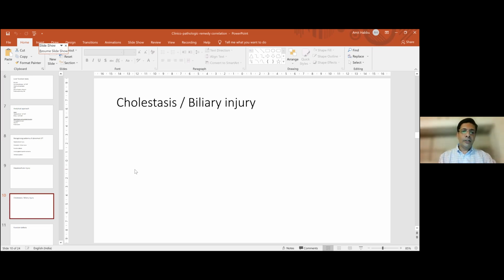In these cases, the pathology may be something like, yeah, right. So when you have biliary injury, clinically divide the patient into two types, painless and painful. If it's a painless biliary injury, elevated alkaline phosphatase, elevated GGT, direct hyperbilirubinemia, elderly patient, suspicion will be malignant obstruction, CA head pancreas, cholangiocarcinoma, and so on.